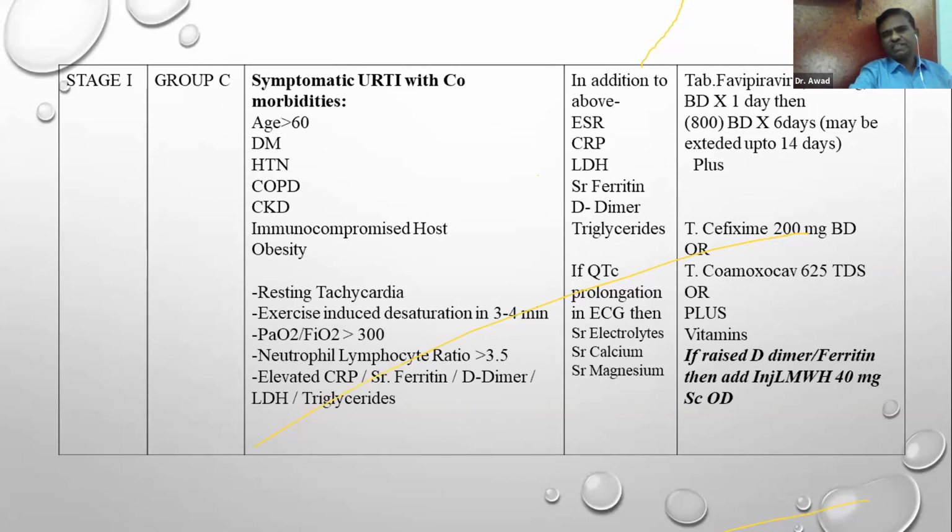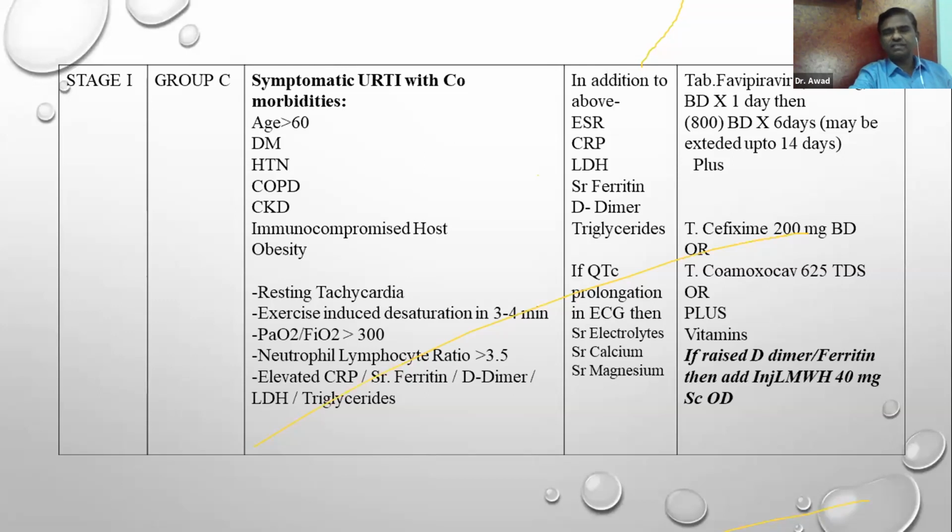In group C, in stage 1 only, there are patients who, in addition to symptoms, have other risk factors. Their age is more than 60, they have diabetes, hypertension, they may have ischemic heart disease, COPD, chronic kidney disease, immunocompromised host, obesity. These are the risk factors. Apart from that, some patients, even young, have undergone some organ transplant and they also may have symptoms.